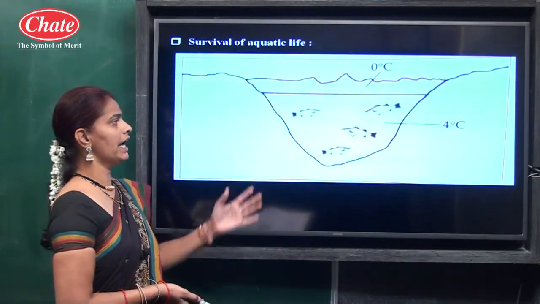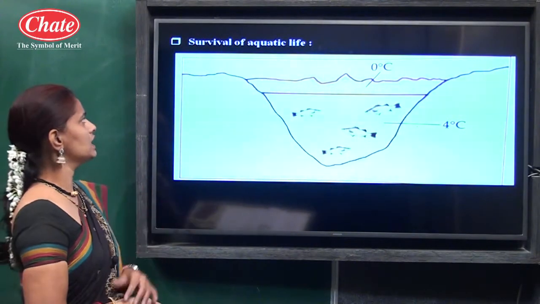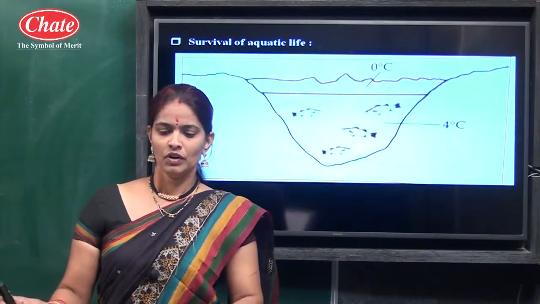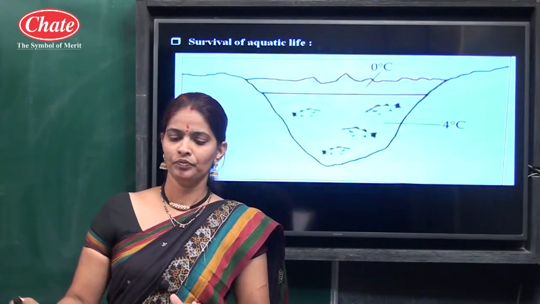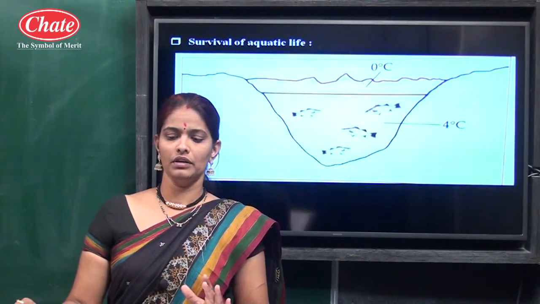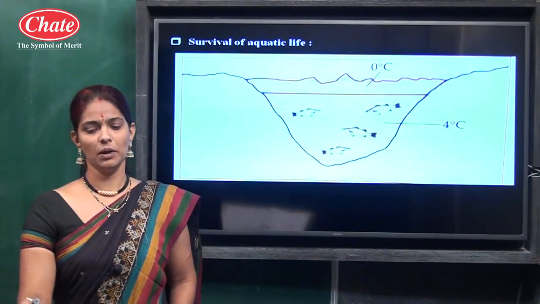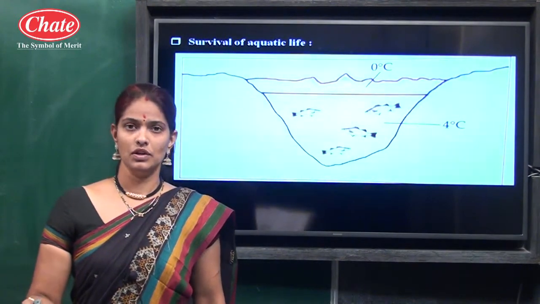Then there is another diagram, and you have to explain the survival of aquatic life. There is a question of a scientific reason also. In regions with cold climate, the aquatic plants and animals can survive even when the atmospheric temperature goes below 0 degree Celsius.